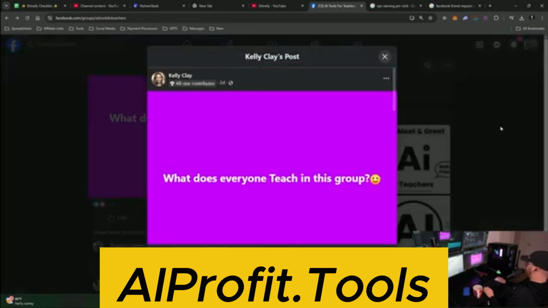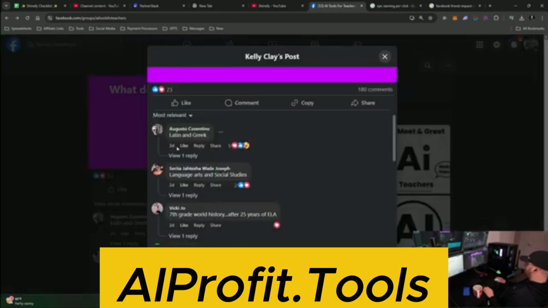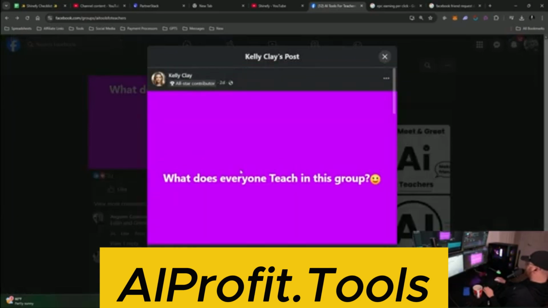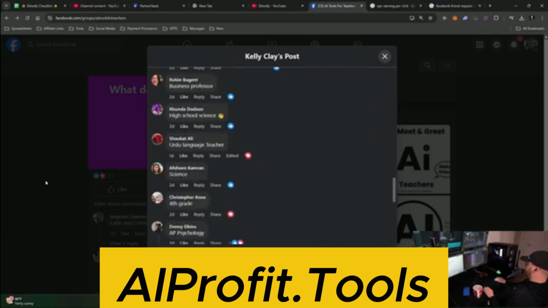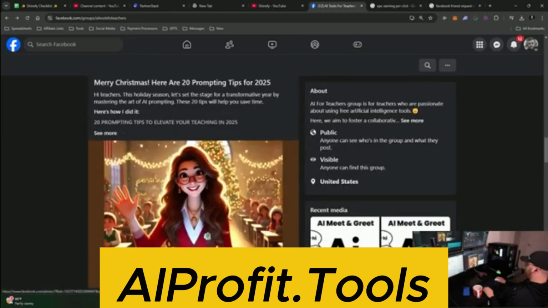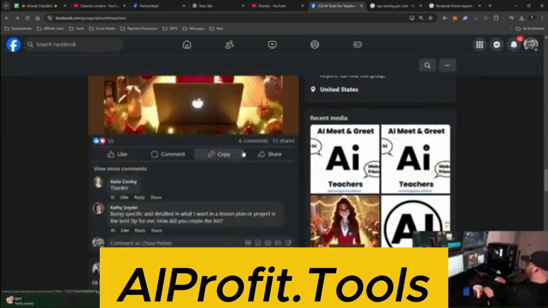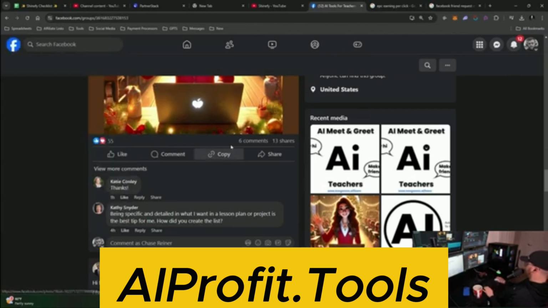But look at this. This isn't even an admin. This is just some random person. Okay, so Latin and Greek. Maybe we find people that are interested in AI or something. I don't know. But do you see what I'm saying? There's another one, 20 prompting tips. And you can use ChatGPT to rewrite these. They're already proven to work. Even in my group, check this out.